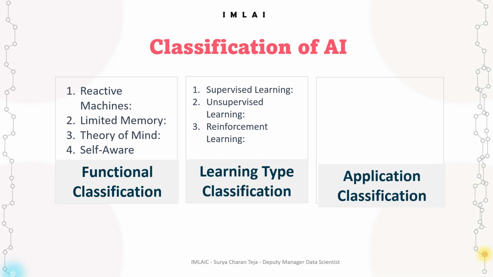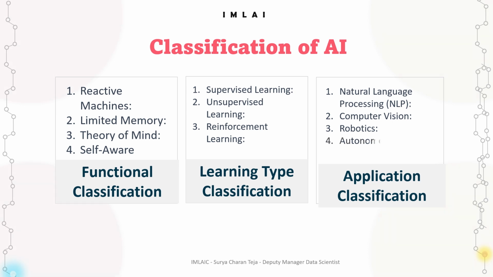Then we have application classification. So obviously natural language processing, a system that understands, interprets, and generates human language. Then we have computer vision, AI systems that can interpret visual data such as images and videos. We call them computer vision. Then we have robotics, systems that can control and operate machines and robots. Then we have autonomous systems, AI systems that can operate without human intervention.